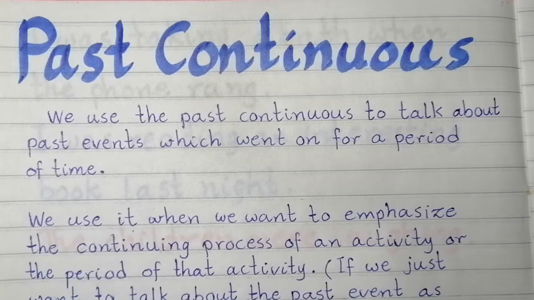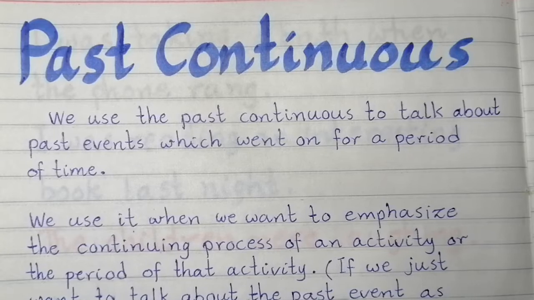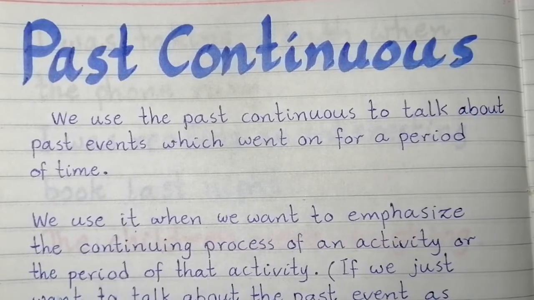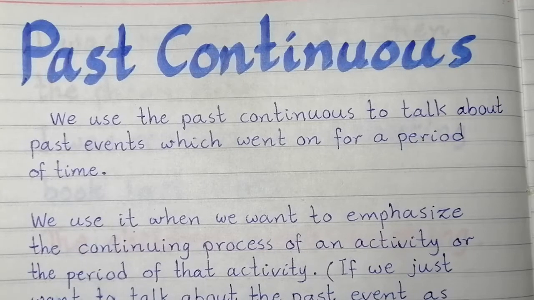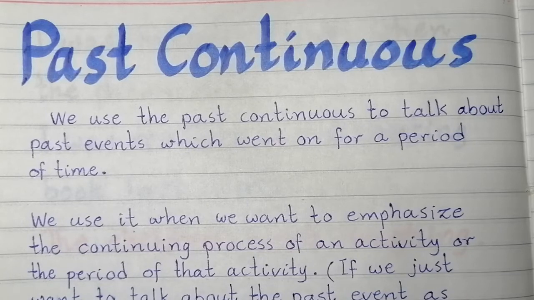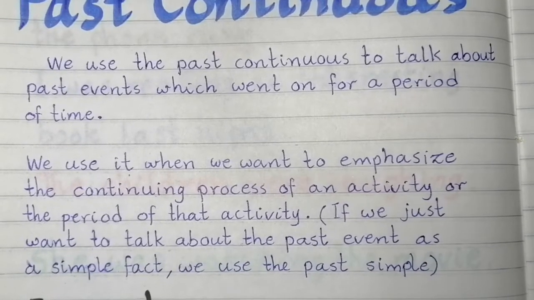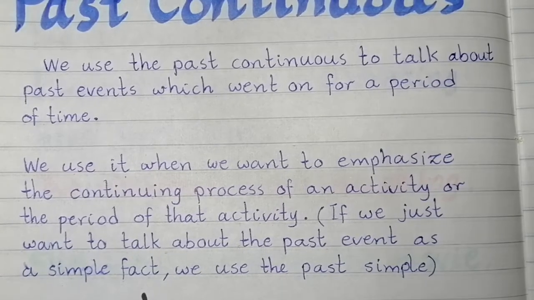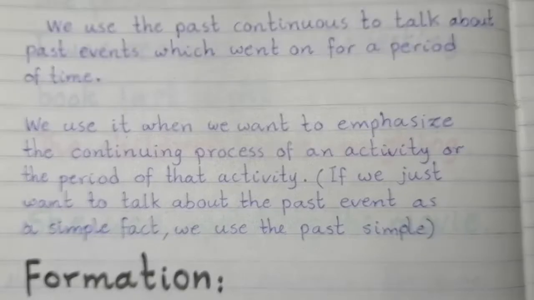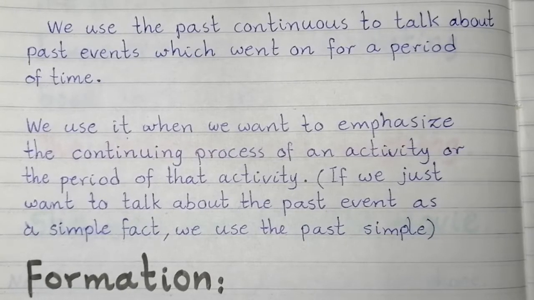In this video we are going to take a new lesson on past continuous tense. We use the past continuous to talk about past events which went on for a period of time. We use it when we want to emphasize the continuing process of an activity, or the period of that activity. If we just want to talk about the past event as a simple fact, we use the past simple.